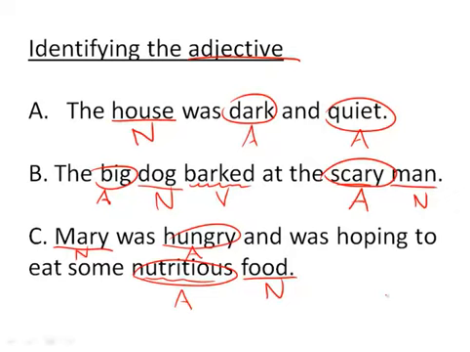Now, one final thing before I leave us here, and this is something we'll talk about more later, and we'll see lots more of. But where does the adjective come? Because sometimes it comes, in the case of B, right before the noun, the big dog. Other times, in the case of A, it comes after the noun.